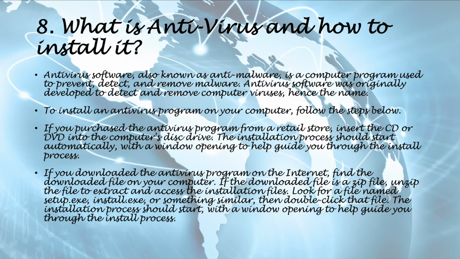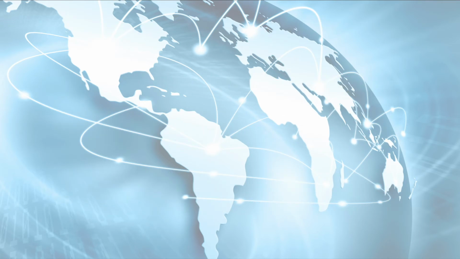If you downloaded the antivirus program from the internet, find the downloaded file on your computer. If the downloaded file is a zip file, unzip the file to extract and access the installation files. Look for a file named setup.exe, install.exe, or something similar. Then, double-click that file. The installation process should start soon, with a window opening to guide you through the installation process.